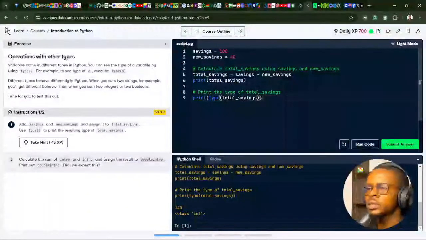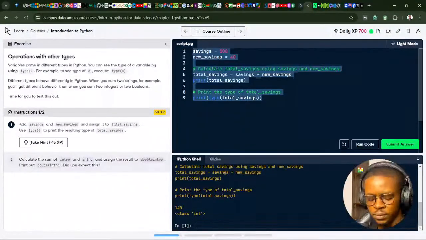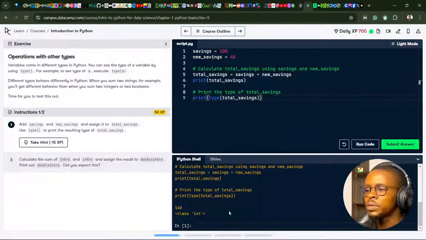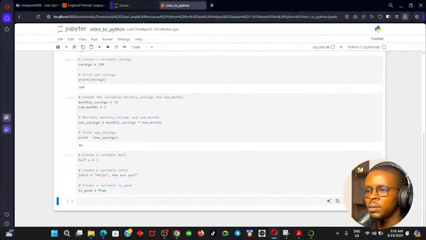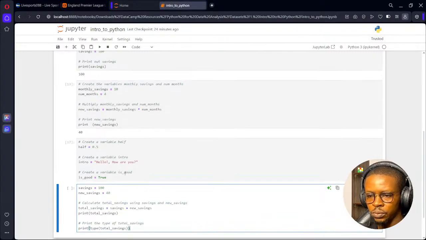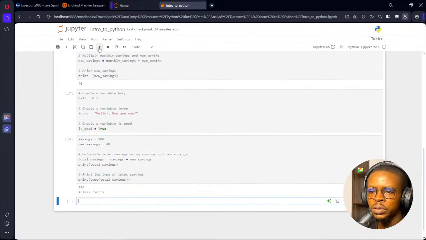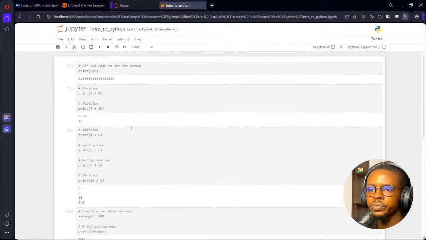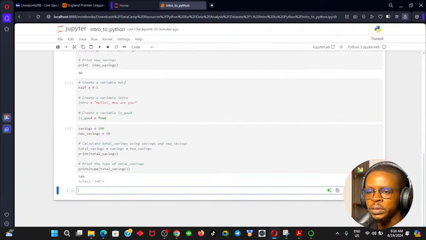So let's copy the same code here and make use of it in my Jupyter notebook. Now let's run this code. You can see I have the same results here. So 140, and the class is integer. So the data type for total savings is integer. That's quite straightforward.